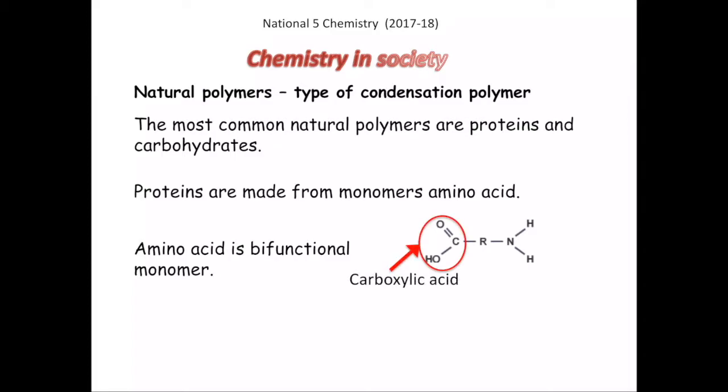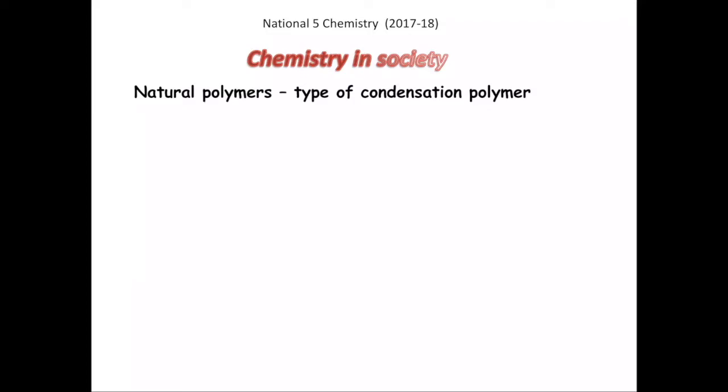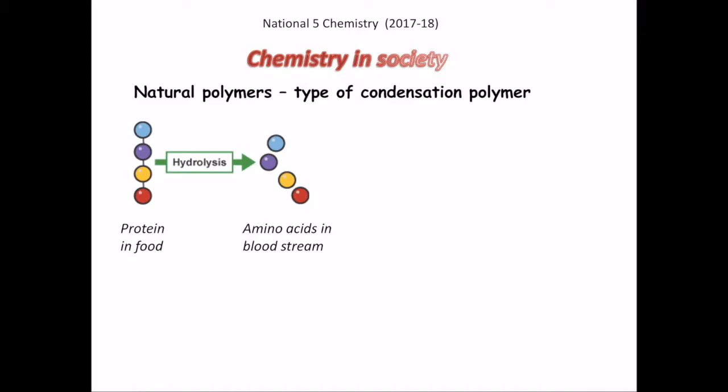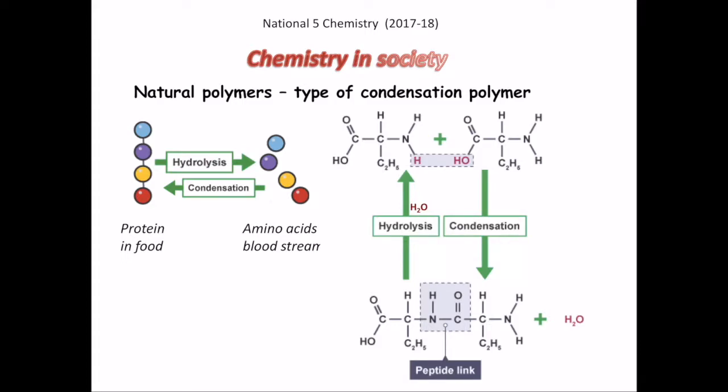On one side the functional group is carboxylic acid. On the other side the functional group is an amine group. Generally, proteins are the condensed large polymerization product of the monomer amino acid. Protein present in the food undergoes hydrolysis and breaks up into amino acids, which are the monomers in the bloodstream, and these can further combine together to form protein, which is the building block of our body. This is the process shown here in graphical format.